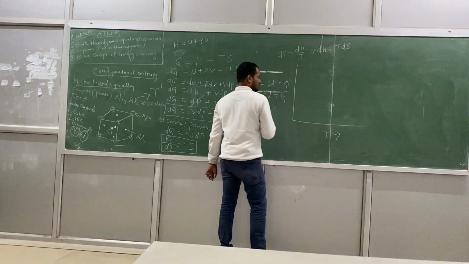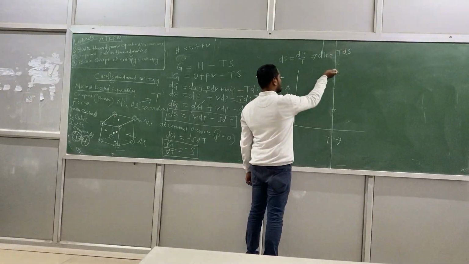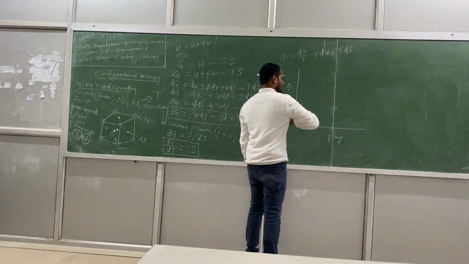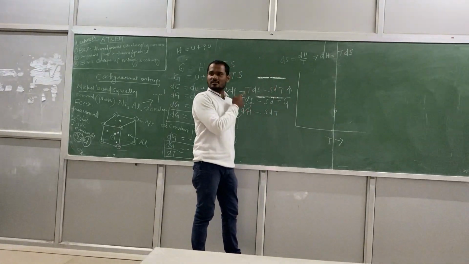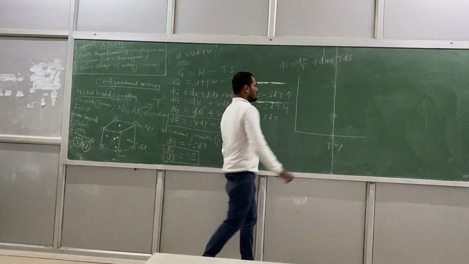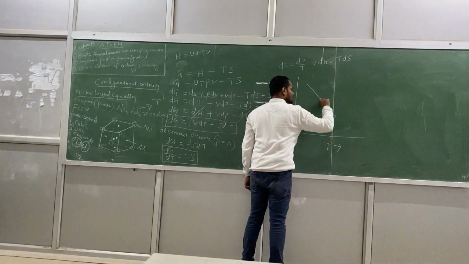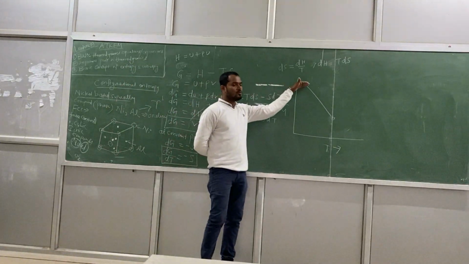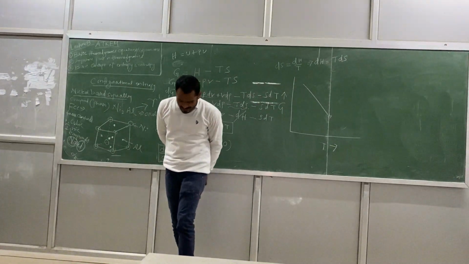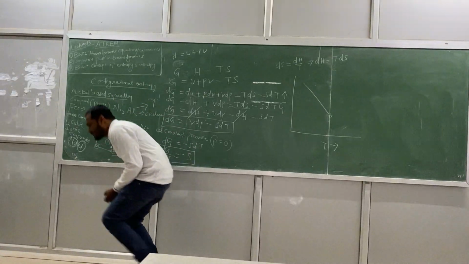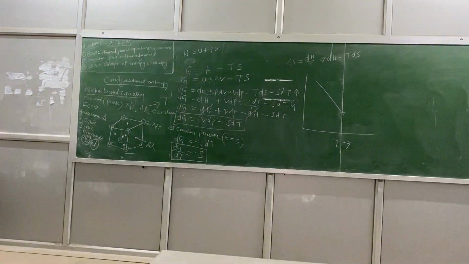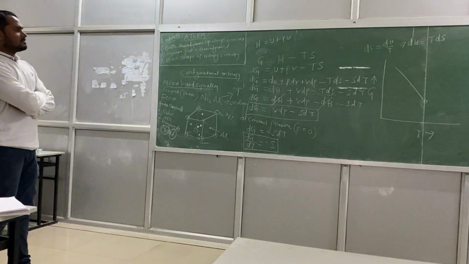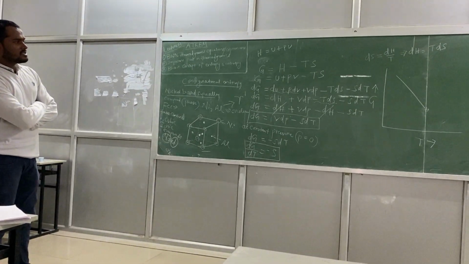So it will be minus S. So if I draw a curve, that means with temperature G is decreasing, negative. So the curve will be like this. Yes or no? It is decreasing. It starts from the maximum value and goes down. But do you think this is true? Just clearly look at the curve. Temperature is increasing, G is decreasing.